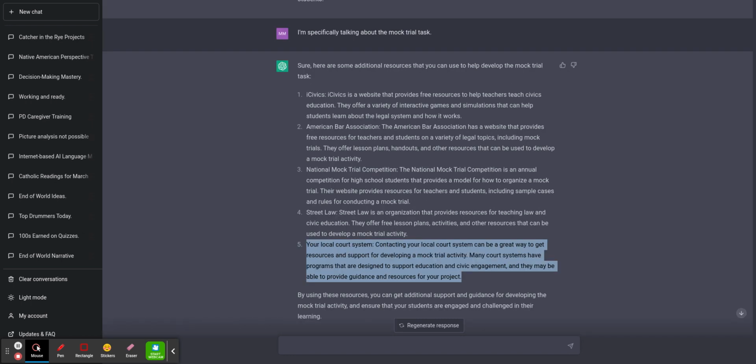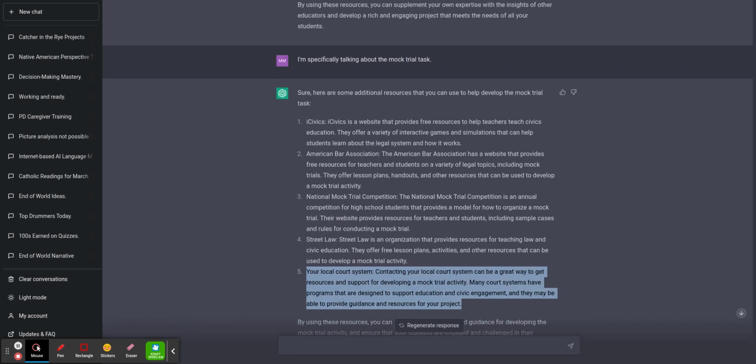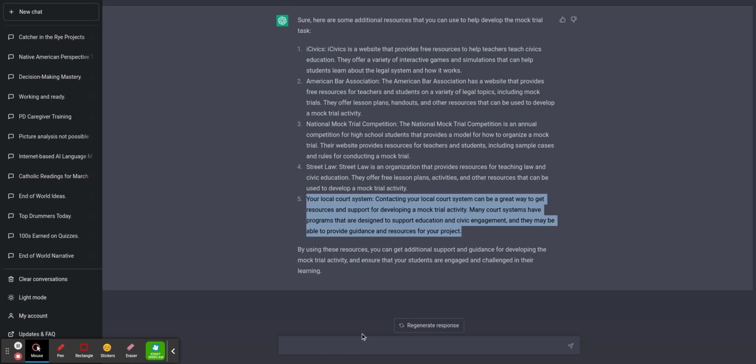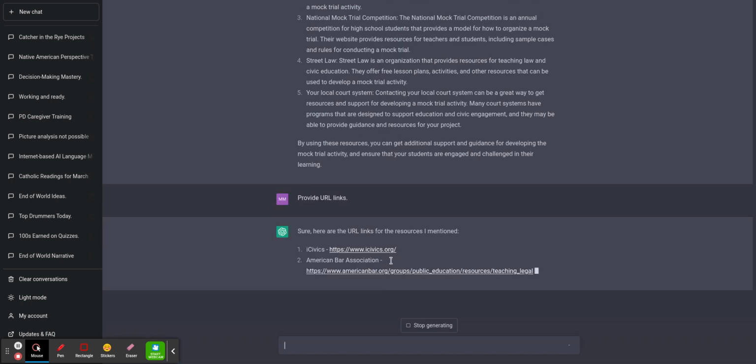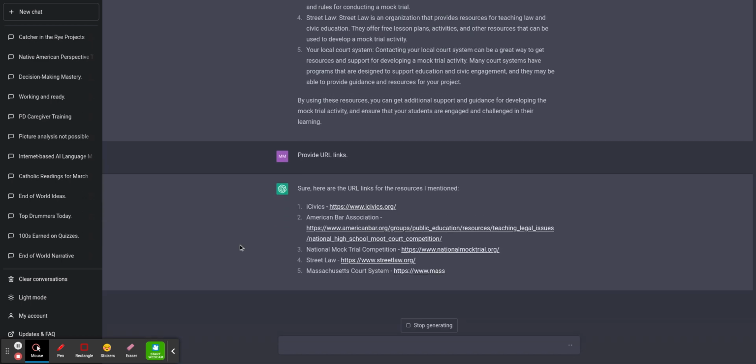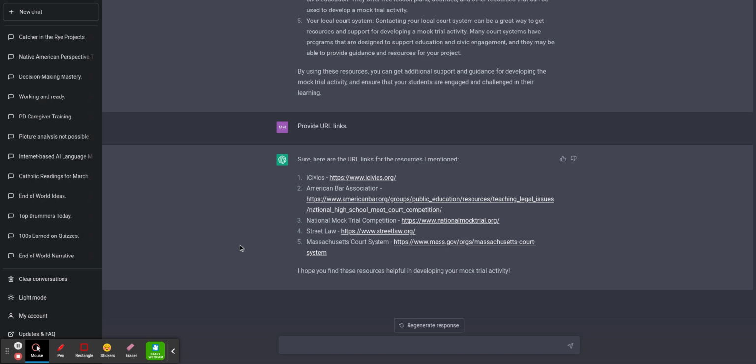Final thing about resources. If you ask it for internet links, it will give you links. I'll show you. It will give you links and they will almost always be wrong. Provide URL links or links and it would understand it either way. And it does. Look at that. They look really good. And you know what? These are good. All right. I'm sure iCivics.org brings you to the right thing. Yeah, it does.